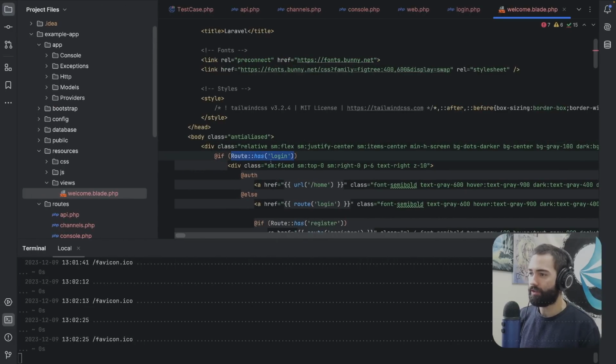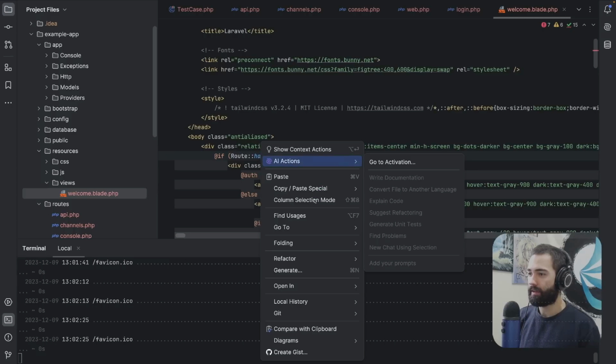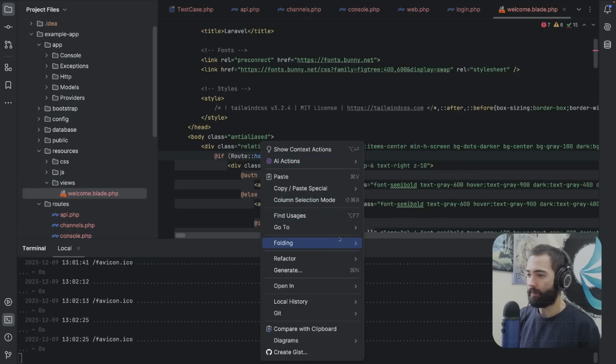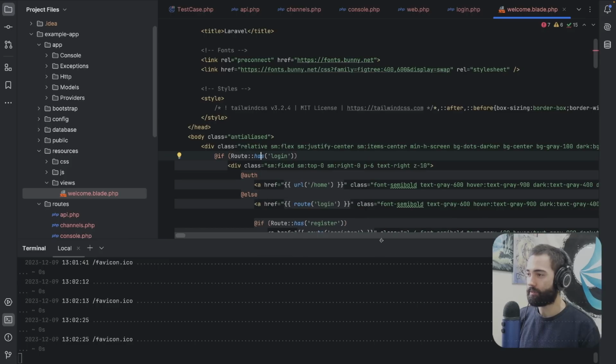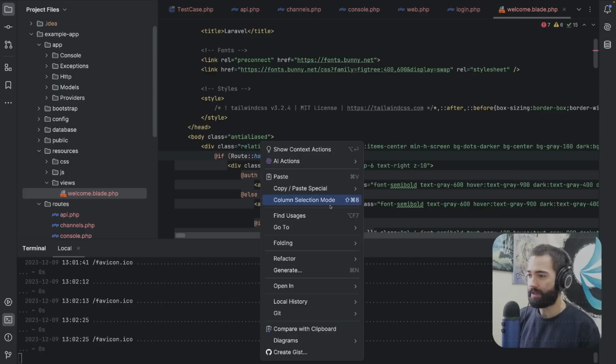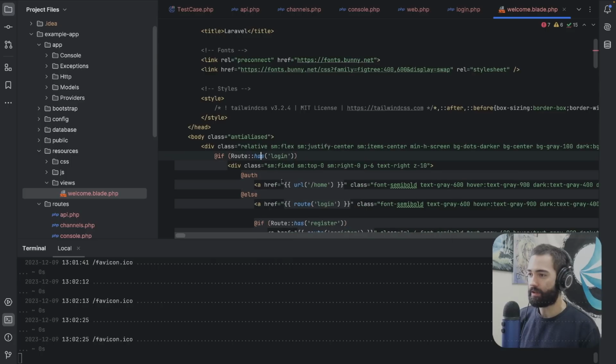So route has login. I want to see what that does, right? So right click, let's see if there's some kind of decompilation or something like that. Let's say go to implementation, right? Take me there, and nothing happened. So what was the keybind again? Go to declaration or usages, Command B. Okay, I guess I don't get any decompilation. I can take a look at the route.